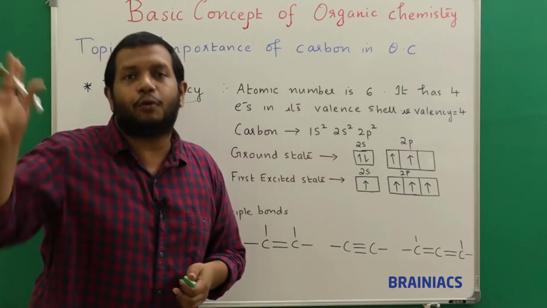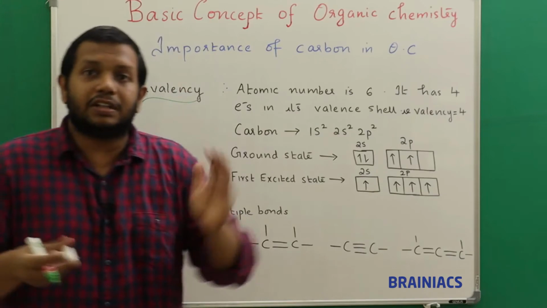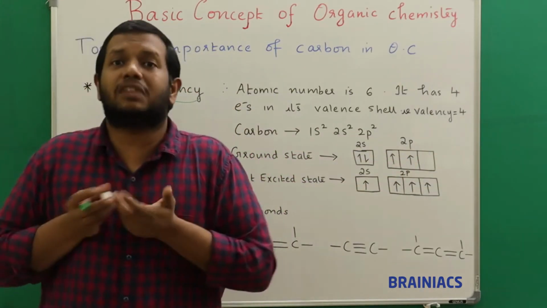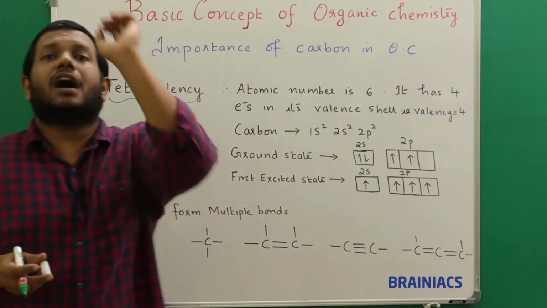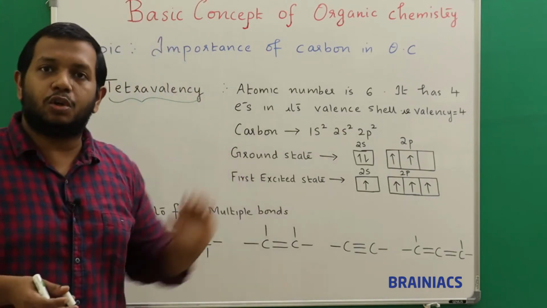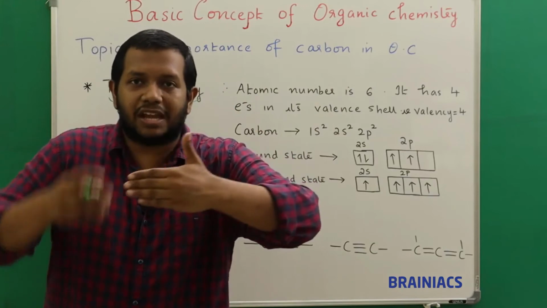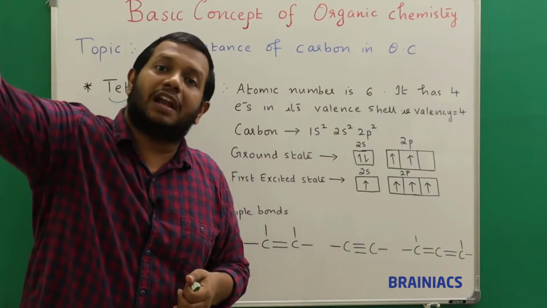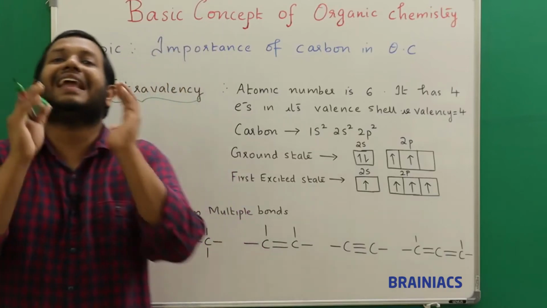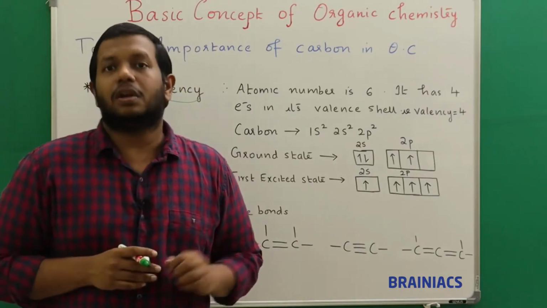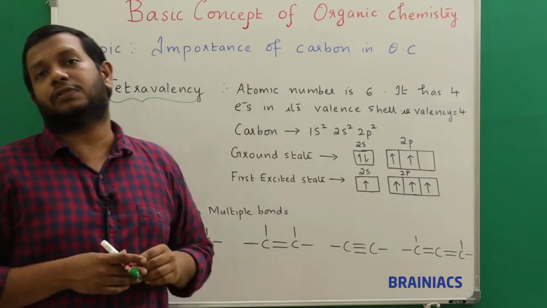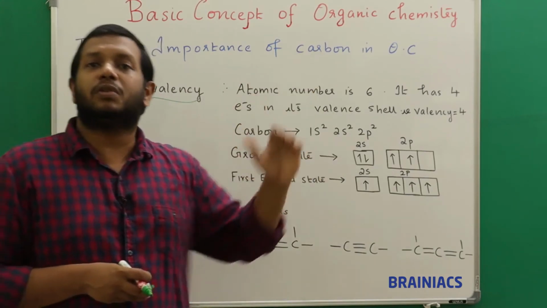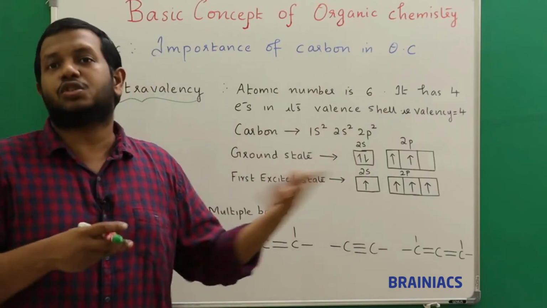That is 2,4. So it doesn't know whether to donate the 4 electrons or to gain the 4 electrons to attain stability. In that case, carbon will do a special thing that is called sharing of electrons. It will share these 4 electrons with someone else, so that it will also get 1 electron from the shared compound, so that it can attain stability. Understood? So this sharing is an important feature. It can share with anybody who is ready to share with it.